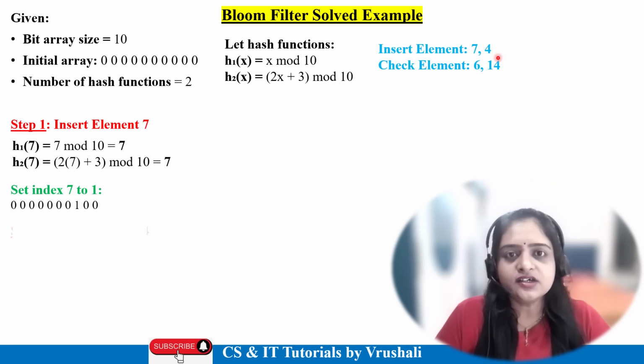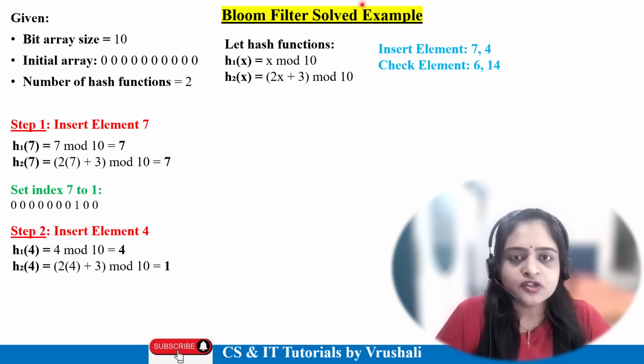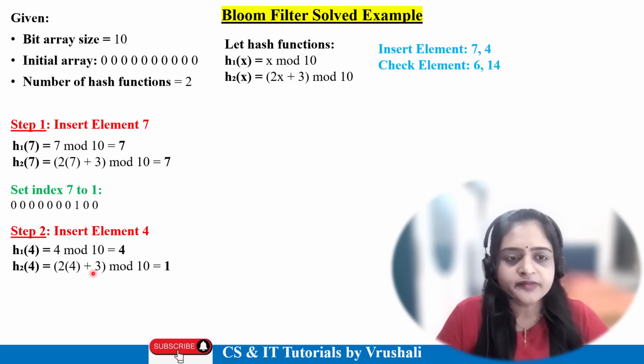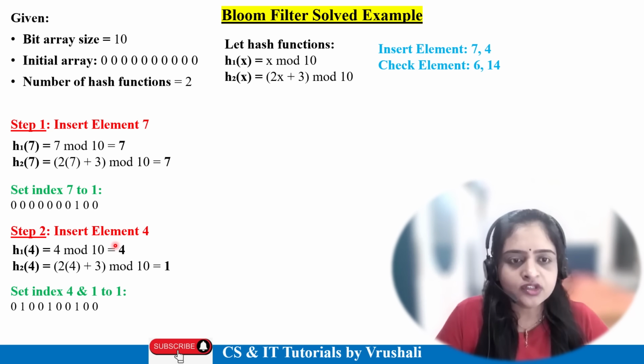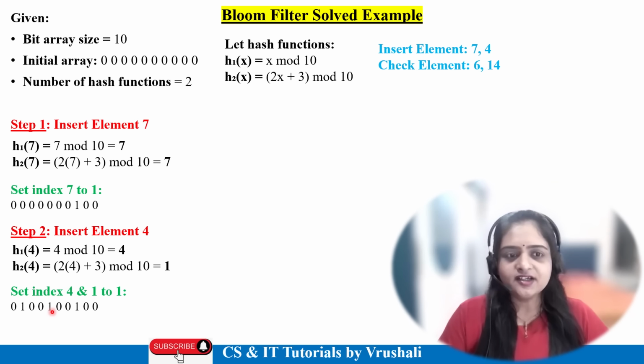Now next you have to insert 4. Same, put the 4 value in the hash functions one by one. So 4 mod 10, the remainder is 4. Then 2 into 4 plus 3, that is 4 into 2 is 8 plus 3 is 11 mod 10. So the remainder is 1. Now the first hash function generates the value 4, the second hash function generates the value 1. Now you have to set index 1 and the 4th position to 1. See, at index 1 there is a 1 and at the 4th index again 1, right? This is the array, starting from 0, right? So in this way you can insert the elements.